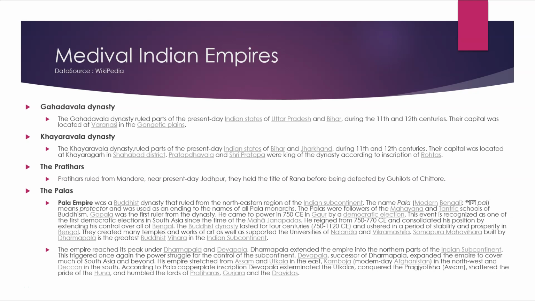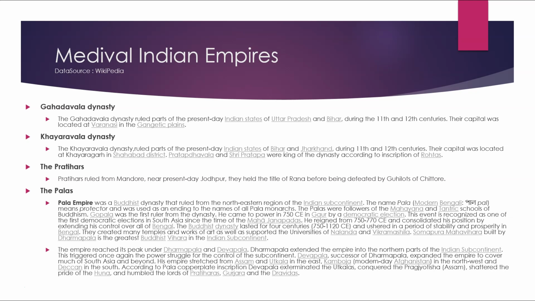The Palas. The Pala Empire was a Buddhist dynasty that ruled from the northeastern part of the Indian subcontinent. The name Pala, in modern Bengali, means a protector and was used as an ending to the names of the Pala monarchs. The Palas were followers of the Mahayana and Tantric schools of Buddhism. Gopal was the first ruler of the dynasty. He came to power in 750 CE in Gaur by a democratic election.